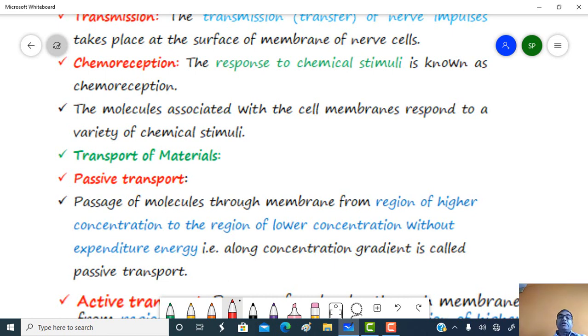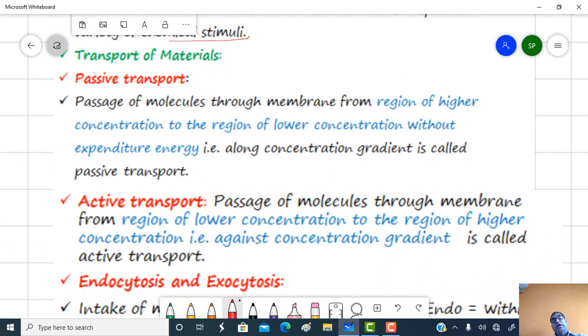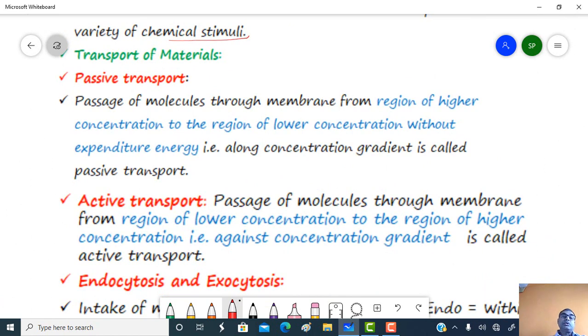Response to chemical stimuli is another function performed by the plasma membrane, which is called chemoreception. Molecules associated with the cell membrane respond to a variety of chemical stimuli. Then transport of material. As permeability is present, the transport of material is another function performed by the plasma membrane.